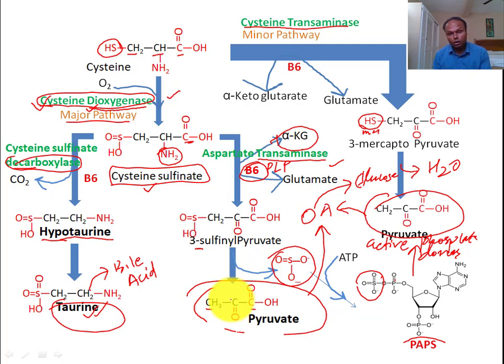Especially during prolonged fasting condition, because our body requires glucose, cysteine will convert into pyruvate, and pyruvate will ultimately be converted into glucose. This is the minor pathway. This happens during prolonged fasting condition only. Pyruvate synthesis occurs during prolonged fasting condition.